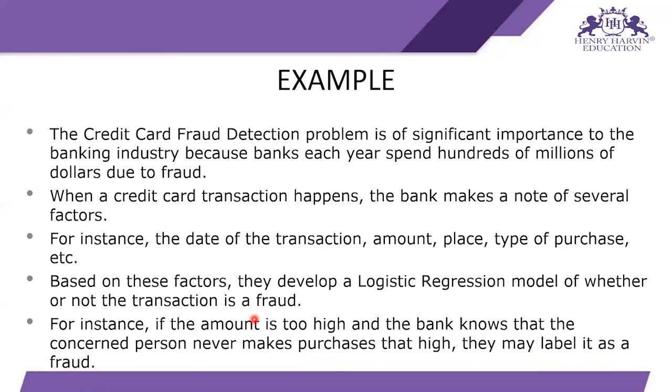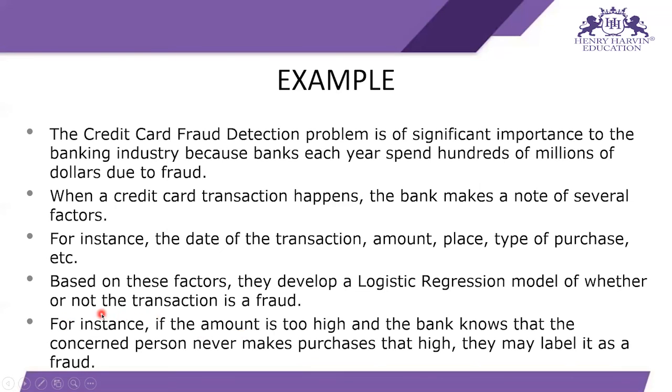So when a transaction is going to happen, at that time they execute this machine learning model, which is logistic regression. According to the output, whether this is a fraud or not a fraud, they take actions accordingly. For instance, if the amount is too high, the bank knows that the concerned person never makes purchases that high.